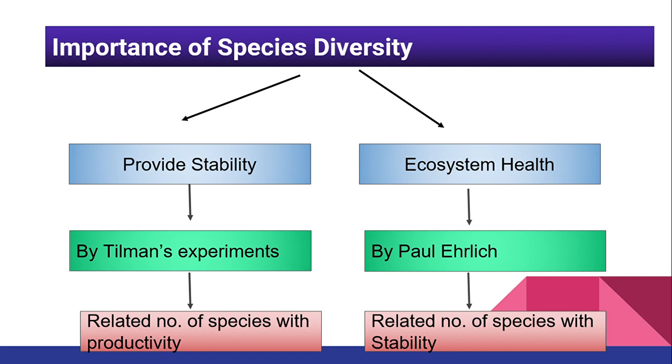In today's section, we are going to study the importance of species diversity. In species diversity, we are going to talk about two topics: the first is that it provides stability, and the second is going to be ecosystem health. Let's see one by one.